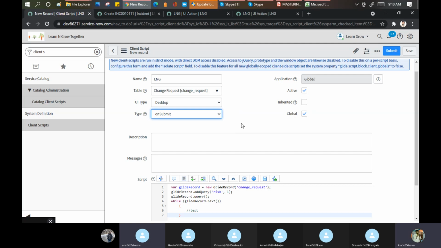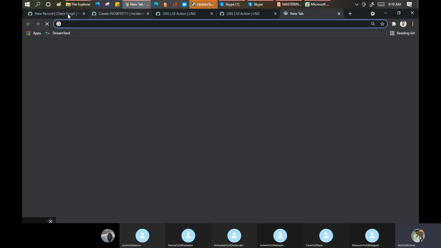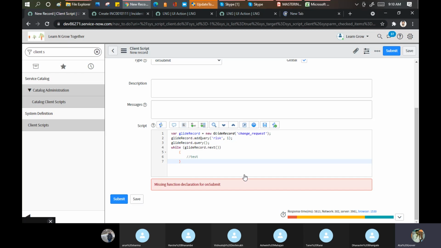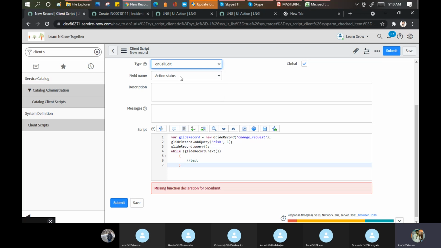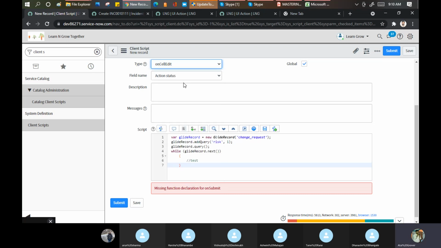Right, let's do one thing. I write this script, on submit. Let me save this. Okay, let's see what happened. I go here. What I will get is an error: missing function declaration on submit. Okay, we are not doing the submit part. Actually, it will take on change. Maybe we need to write the on submit as well, so that we know how to call this part.